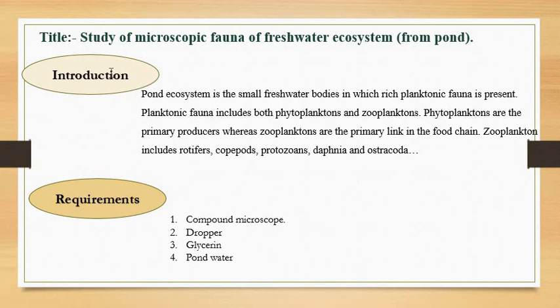Only write the word introduction, and under it, starting from the next line, the pond ecosystem general introduction. Again leave one line, write requirement, and continue. You will not circle the words as shown in the PPT. Write in a regular fashion.